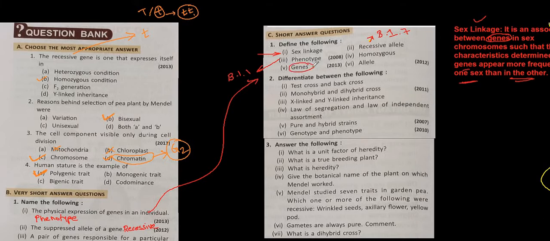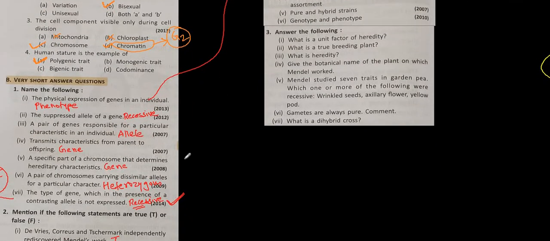Genes, you know. What are genes? Unit of heredity are known as genes. Homozygous. I just mentioned homozygous here. Understood? Here in place of dissimilar you need to have similar. When a pair of chromosomes carries similar alleles for a particular character, then it is known as what? Homozygous. So similar is the word that you have to replace. So a pair of chromosomes carrying similar alleles for a particular characteristic is known as homozygous.